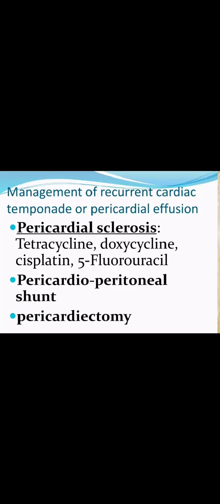effusion. Then management of recurrent cardiac tamponade or pericardial effusion includes pericardial sclerosis with tetracycline or doxycycline, cisplatin or 5-fluorouracil. Next thing is pericardioperitoneal shunt, which can be done in order to balance the fluid. Then pericardiectomy, removal of the pericardium in order to remove excess amount of fluid.